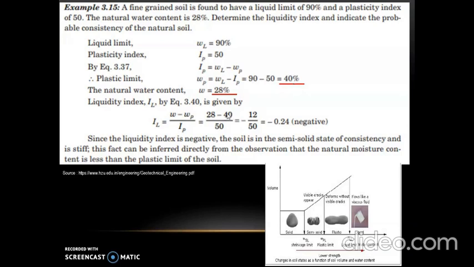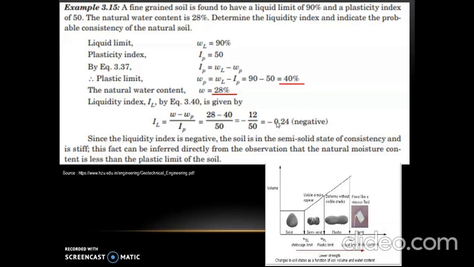So substitute WP equal to 40 divided by IP is given as 50. So once we calculate, we get IL equal to minus 12 divided by 50, which is equal to minus 0.24. So this value is negative.